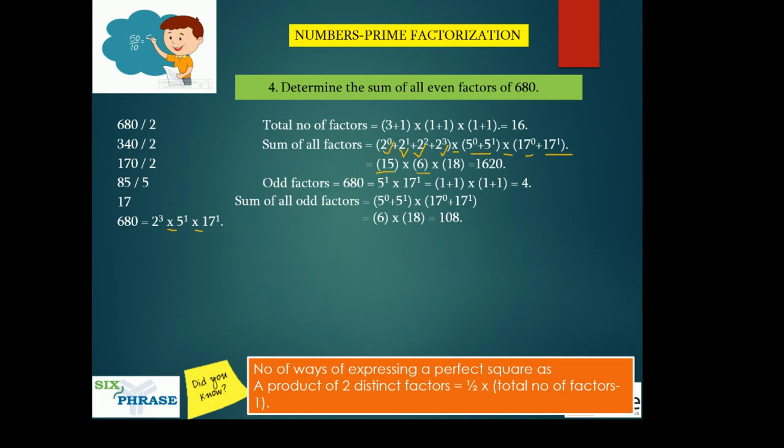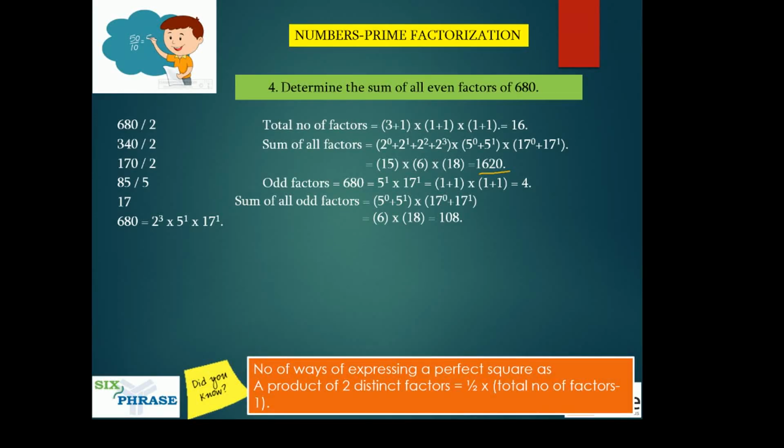So this is another way of finding the sum of all factors. This and the method that I told you here, both will give you 1620. So it doesn't matter which one you follow, whatever is easier for you, do that. But the important point to note here is this 1620 is the sum of all the factors. We need only the sum of the even factors alone.